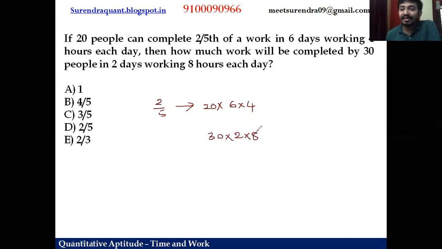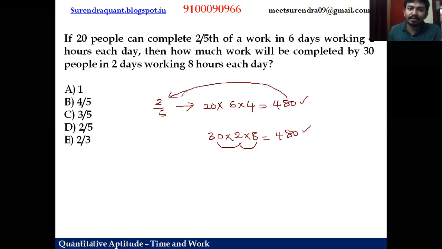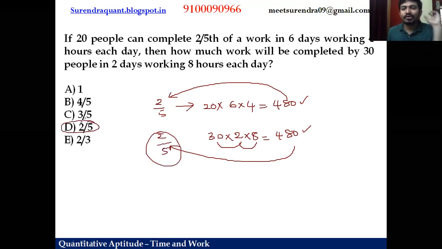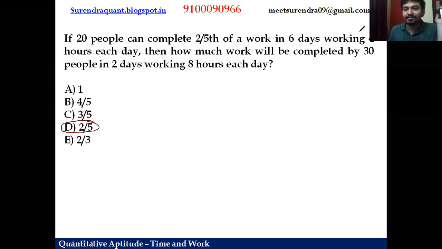Let us try to see what are the men units, work units in both cases. Here 20 × 6 = 120, 120 × 4 = 480 men units. Here 30 × 2 = 60, 60 × 8 = 480 units. So with a different set of numbers, they are doing the same work, 480 units, 480 units. Here 480 units represents 2/5 work. In fact, this also should represent the same, right? So they did simply 2/5 of the work. So option D. So simply remember, work is equal to men into days into hours.